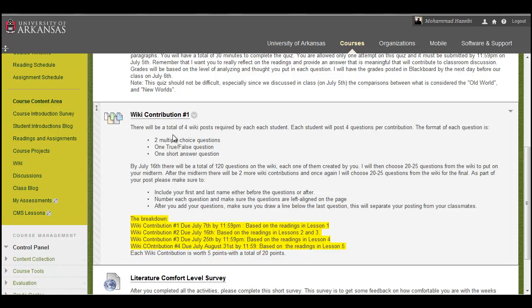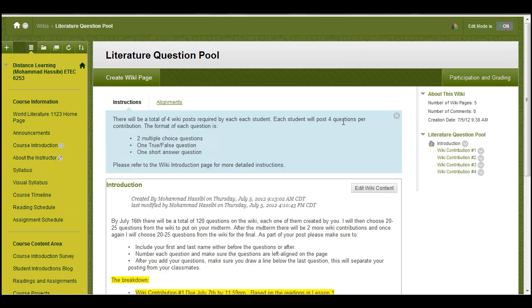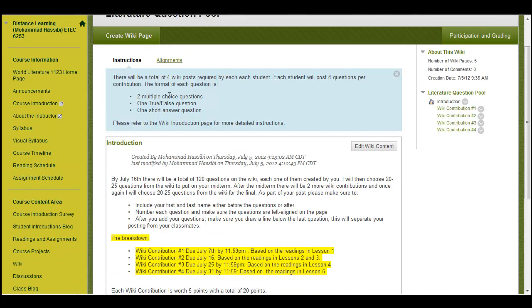So what you're going to do is click on the wiki contribution number 1 link, and then you'll see the wiki page here. I've got instructions, and I've got more detailed instructions in the introduction part, such as due dates and length and the format of the questions, etc. You're going to go right below the literature question pool and click on wiki contribution number 1.